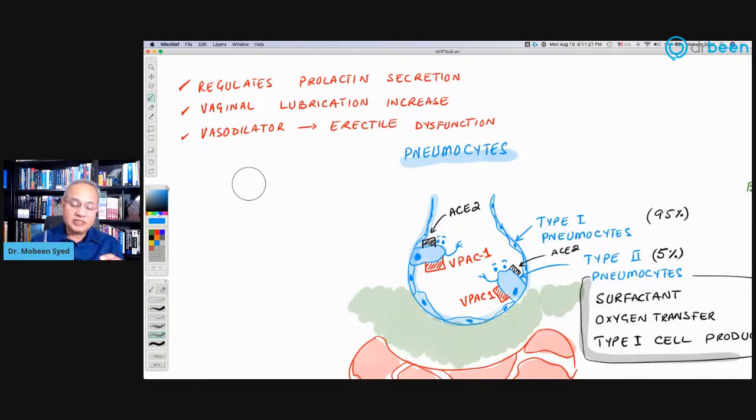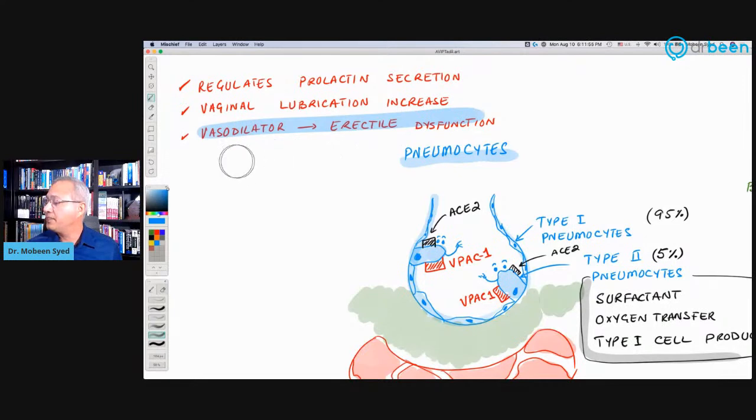So what happens is that when we dilate the blood vessels in the penis, that causes more blood to become accumulated there or engorged there, which causes the penis to erect. And so if somebody has erectile dysfunction, giving drugs that cause the vasorelaxation causes more blood to accumulate in the penis, and that causes the erection. So basically, Aviptadil is used for erectile dysfunction.